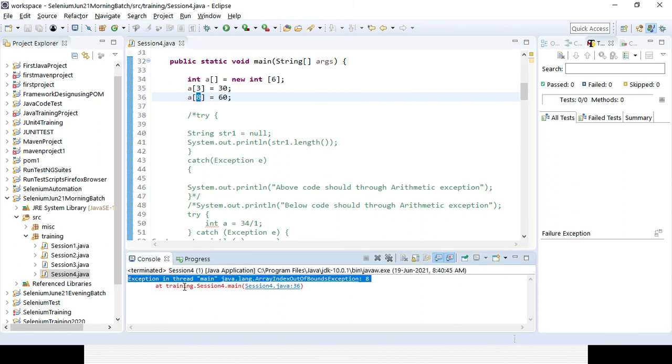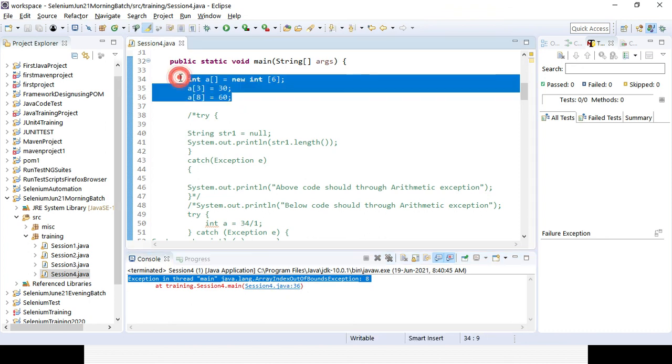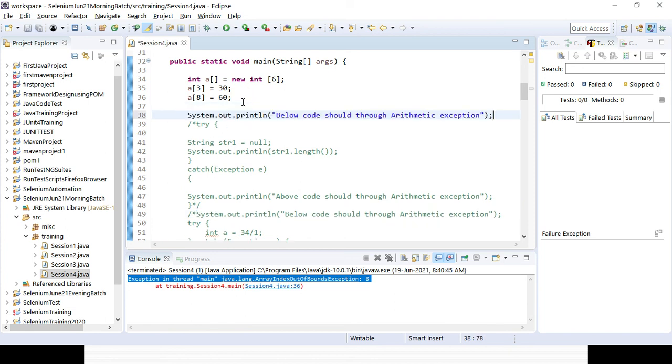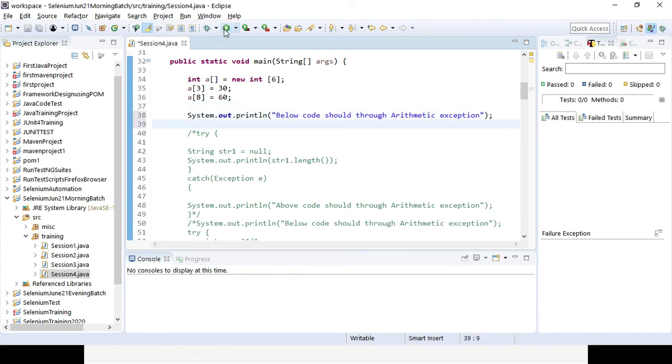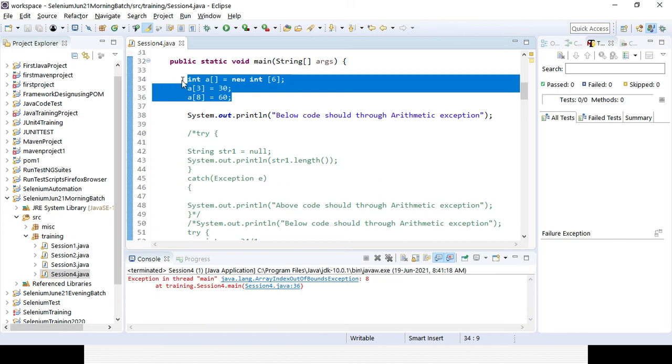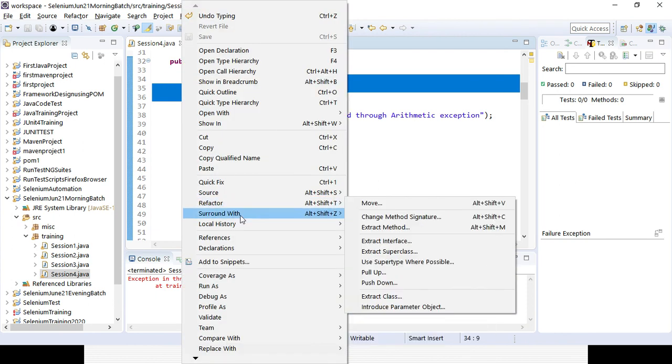Because the exception name is ArrayIndexOutOfBoundsException, either you have to handle it with that exception or a generic exception. Here I also want to print a line of code, but definitely that will not be printed because of the exception, right? Now I want to handle the exception. So how can I handle it? Let's select the line of code, right click, surround with try catch block.